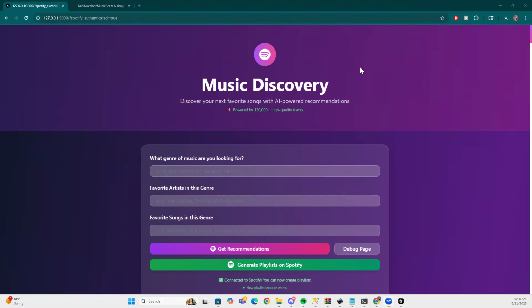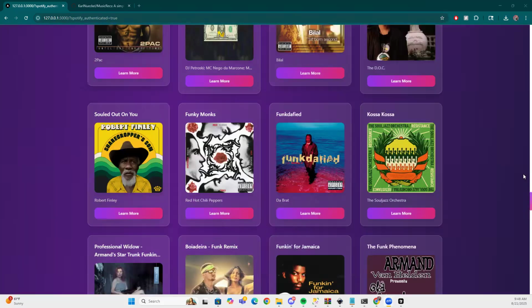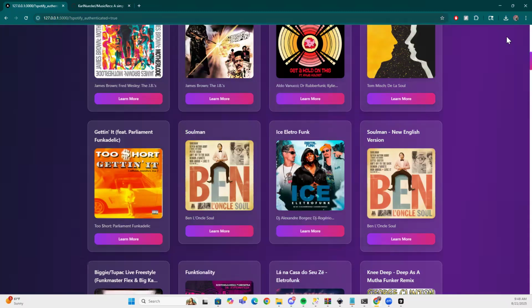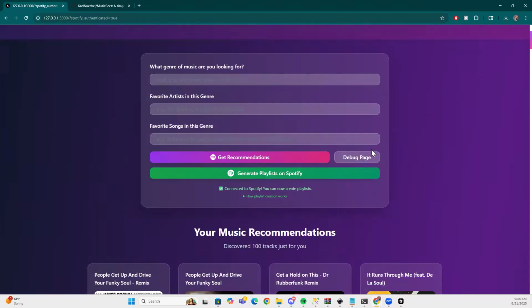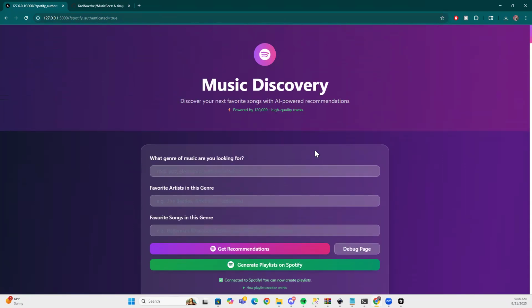It's actually based off of a fork of another repository called BookRecs. You can see down here, I forked this from AJ Chan and the Weaviate team. So big shout out to them. I was actually up at a hackathon in San Francisco, got to see their product, and that kind of inspired this project. So quickly, I'm going to go through the demo, then I'll be explaining some more about how this works.